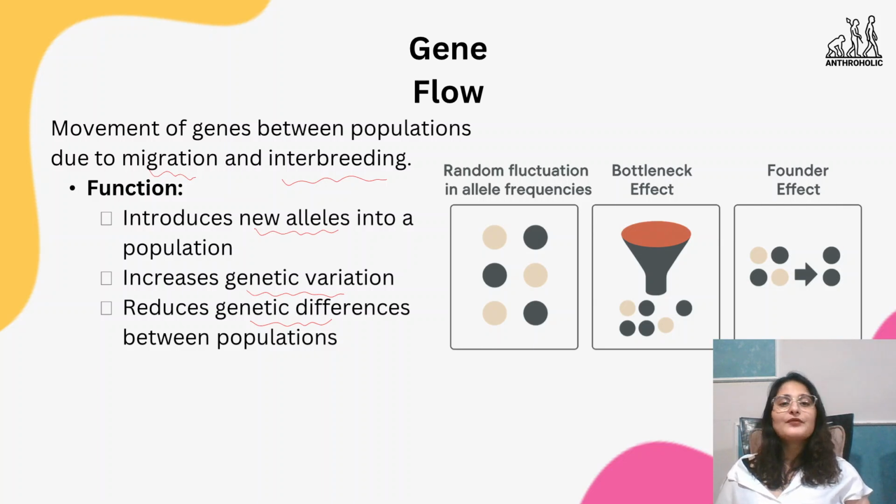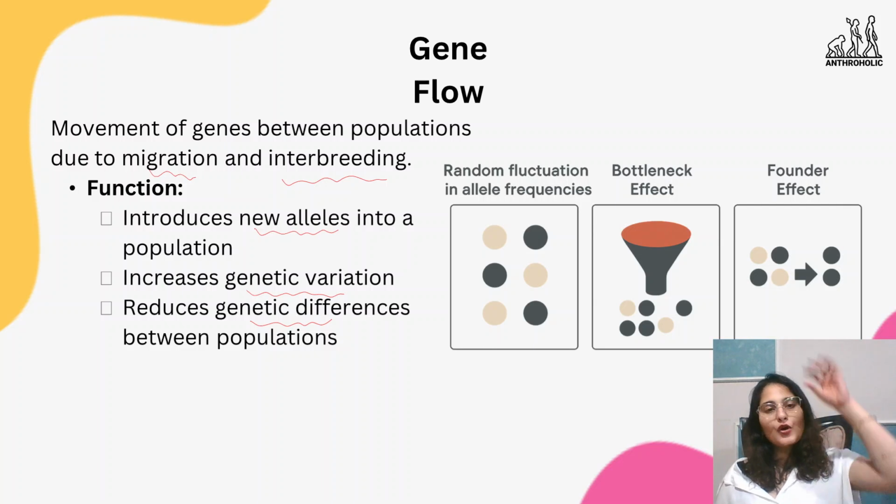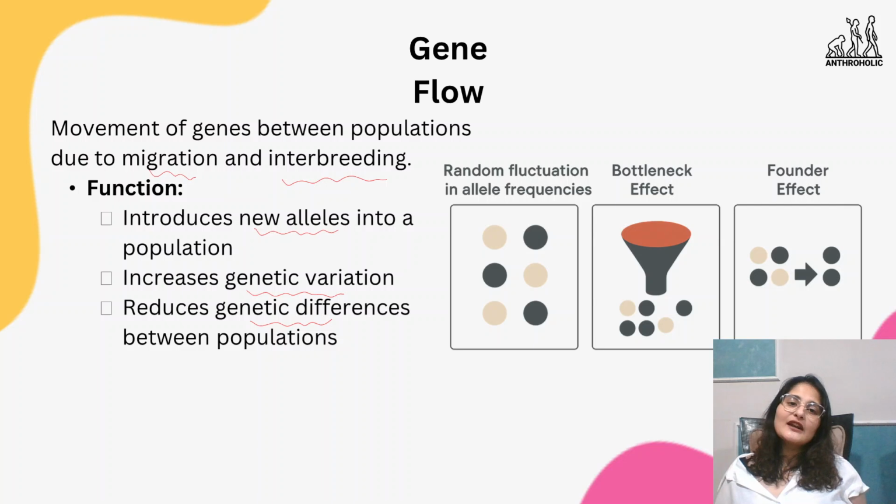So for example, when people from a different region have children together, their offspring have genetic traits of both the populations. Someone from, say, an equatorial region breeds with someone from, say, a polar region, the cold countries. So the children are going to have genetic traits of both populations. Those traits might be beneficial for the child. Some of them, not all of them, are going to be beneficial. Some might not be beneficial also, but they are going to be crossed over, right? They're going to have a mix of it. That is what gene flow is.